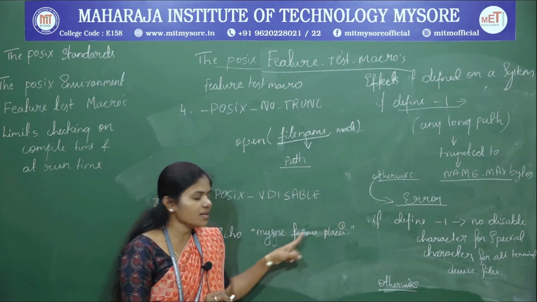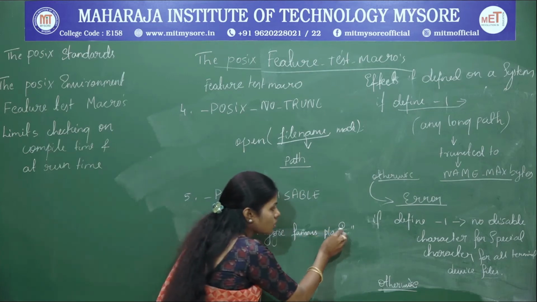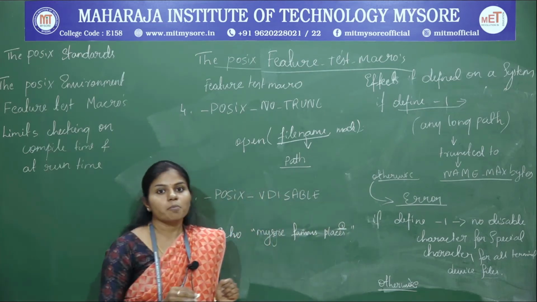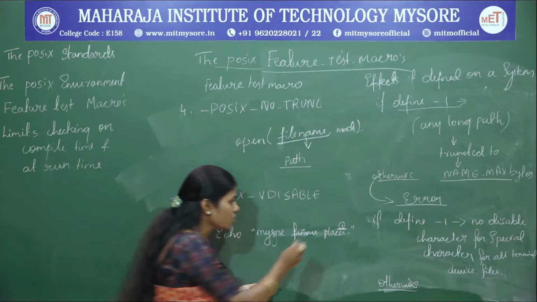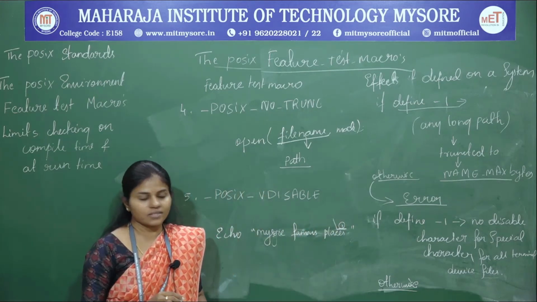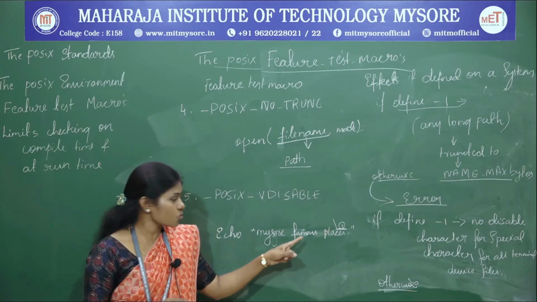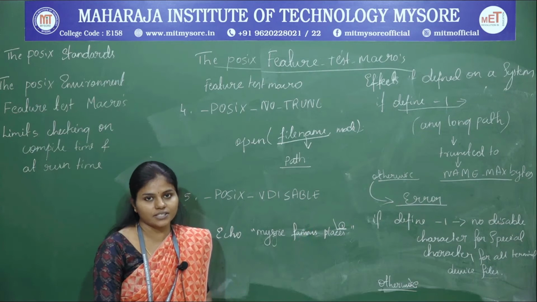Now I want to display the statement like this only. In that case, to change the meaning of the special character, you are going to make use of the escape sequence, right? When you use this escape sequence, it is going to display the statement as it is.